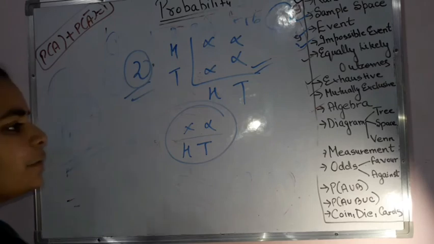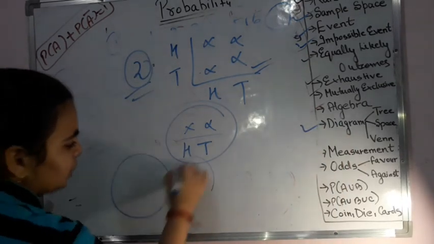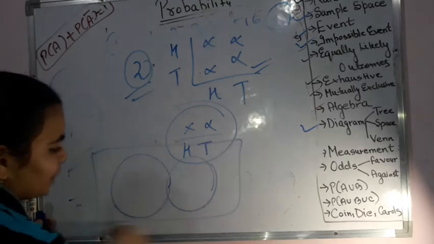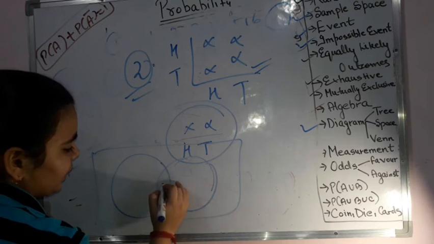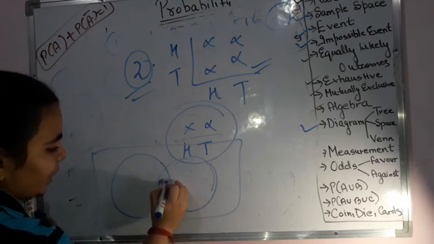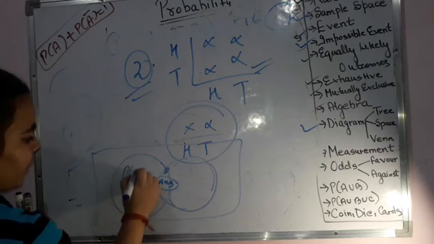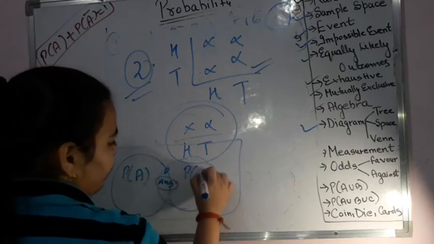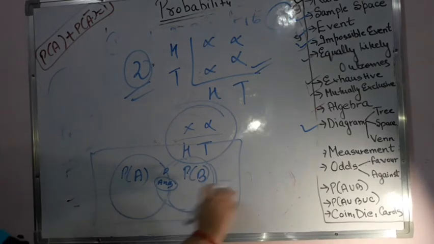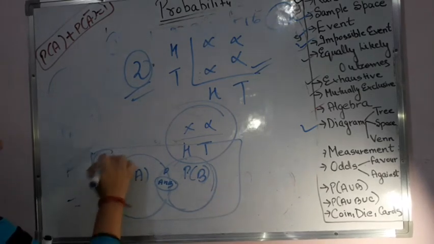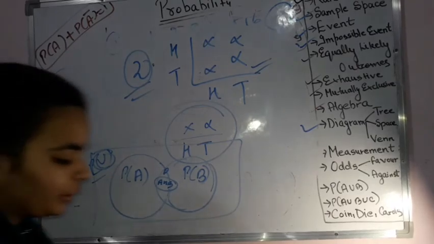Then the third one that you have is the Venn diagram. You know how to represent it with the help of circles. You will be writing the universal set like this. If something is there in common, then represent it like this, and this is the intersection part, A intersection B. This is the probability of A, the probability of B, and this is the intersection part. And the total, you know how to write. This is the universal part. It is always a probability. This is the Venn diagram you have already done.